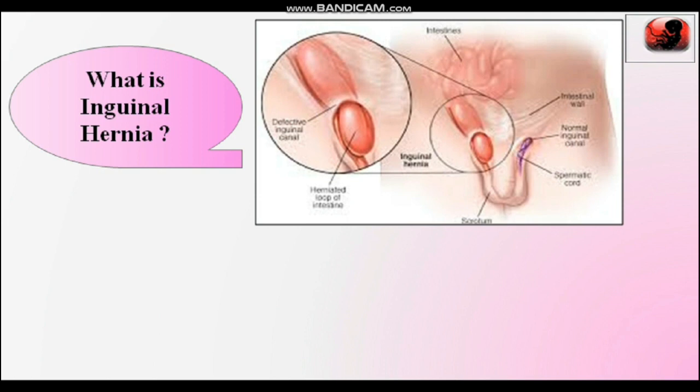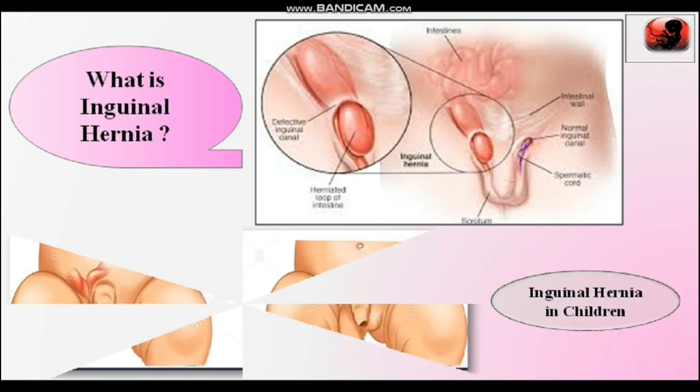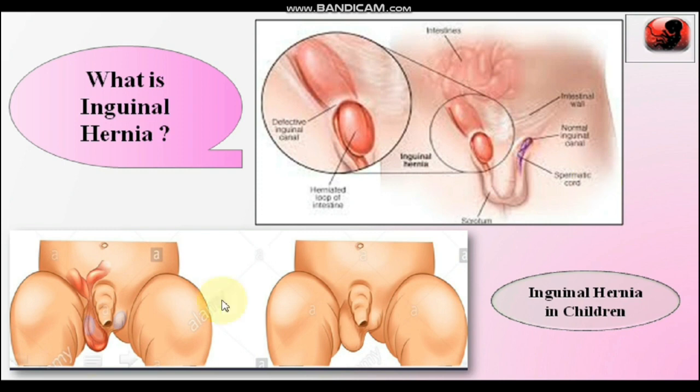In inguinal hernia, what happens is a loop of small intestine, in this diagram, descends into the scrotum along with the testes, and that condition is dangerous, and is known as inguinal hernia. Here are the photographs of inguinal hernia in children. Here is the size of the scrotum, and on one side of the scrotum an intestinal loop is found.